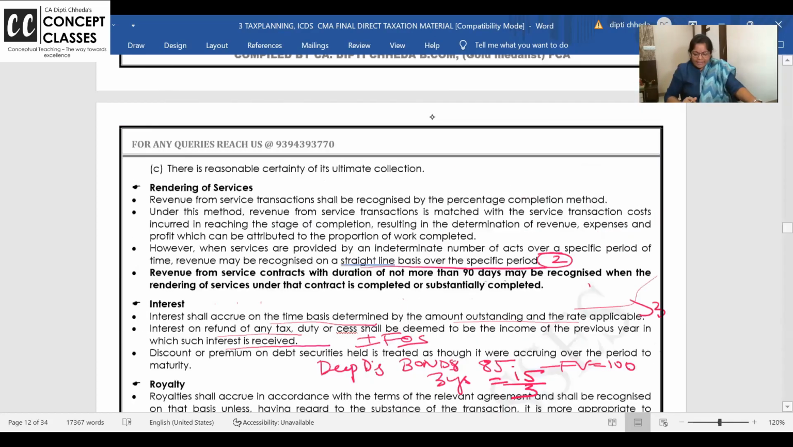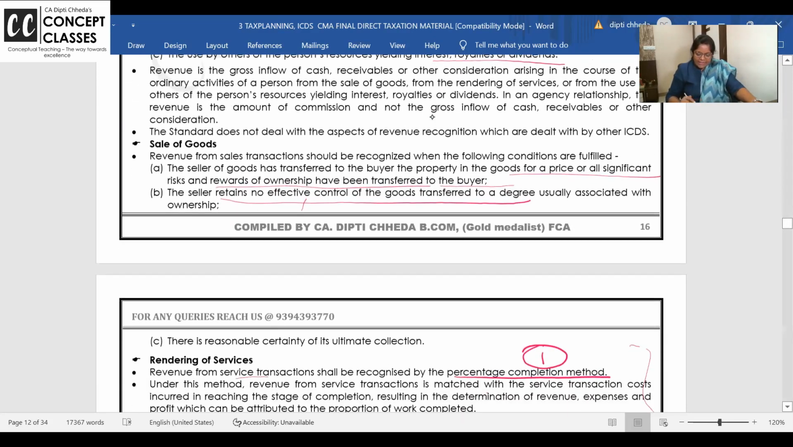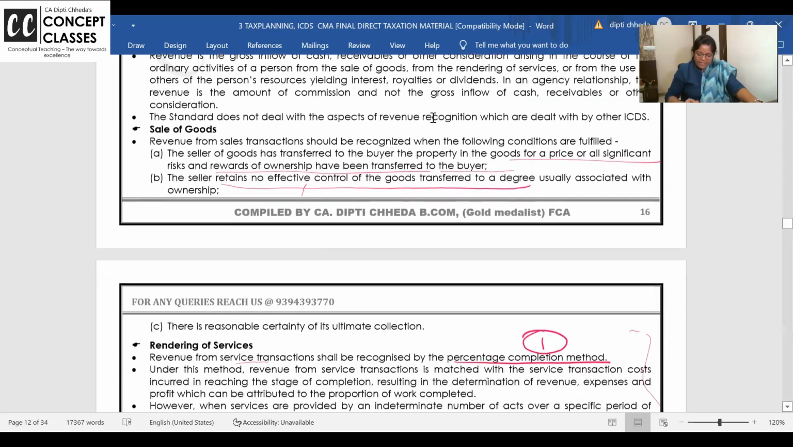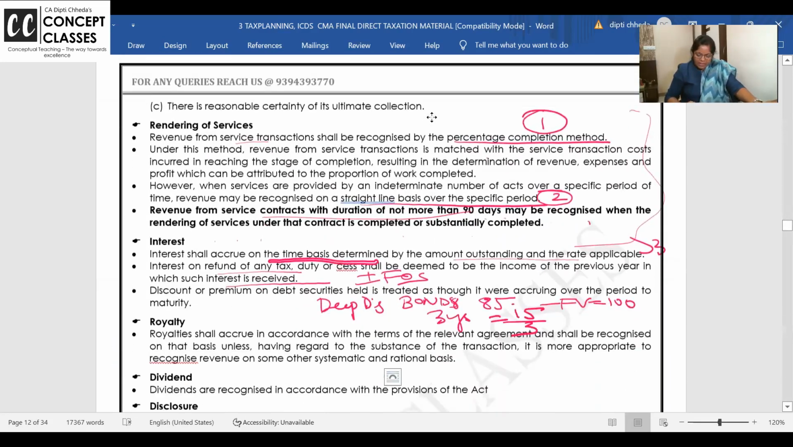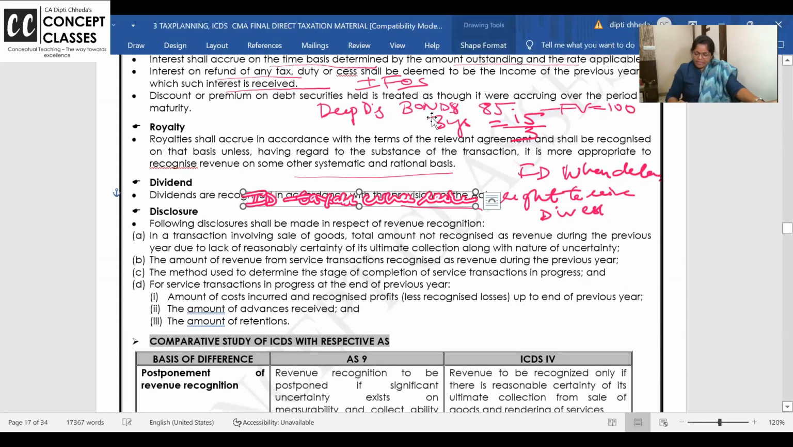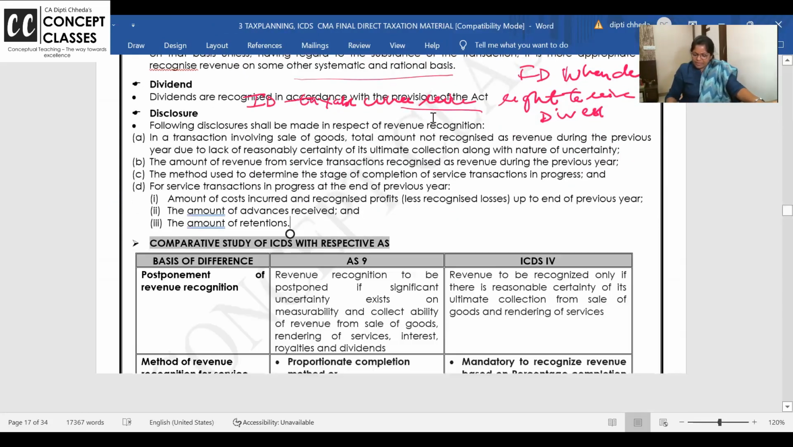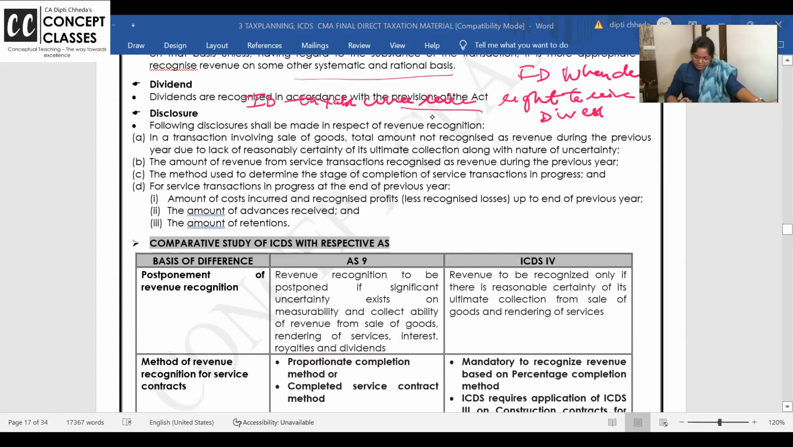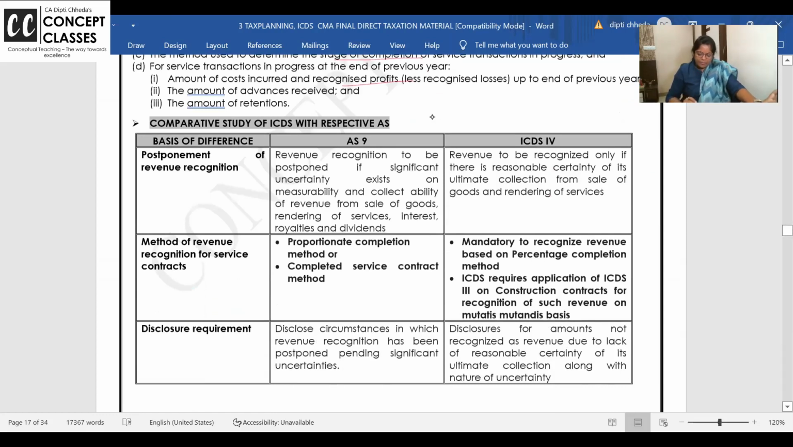Once again, AS 9 or ICDS 4 says Sale of Goods Act, recognize it; rendering of the services, recognize it in 3 ways, percentage basis or SLM straight line. And if it is less than 90 days, let the whole completed contract be over. Dividend, interim dividend when you receive it. Final dividend when right to receive the dividend is established. Disclosures of revenue, what method you have followed, how much is received and all.